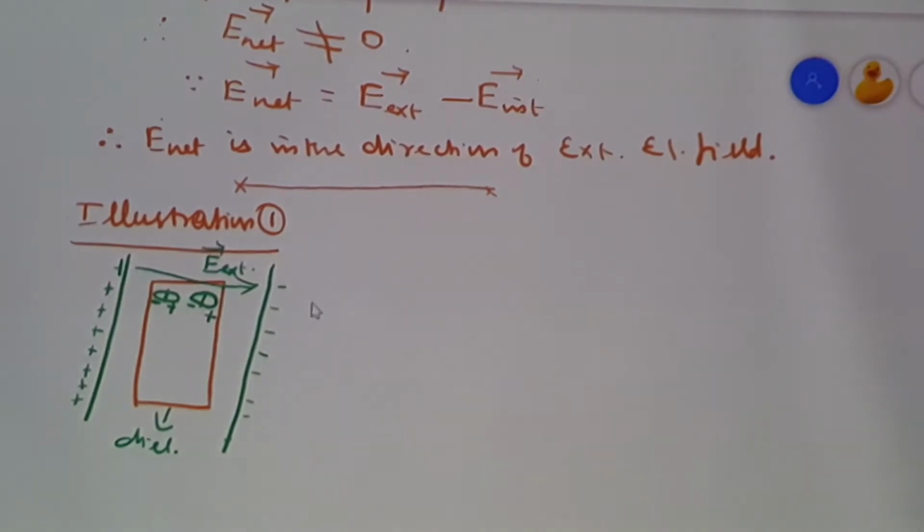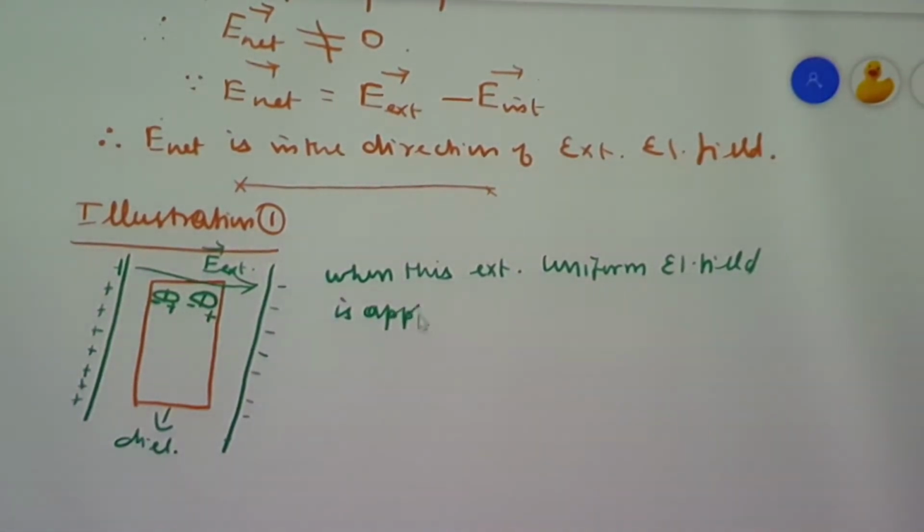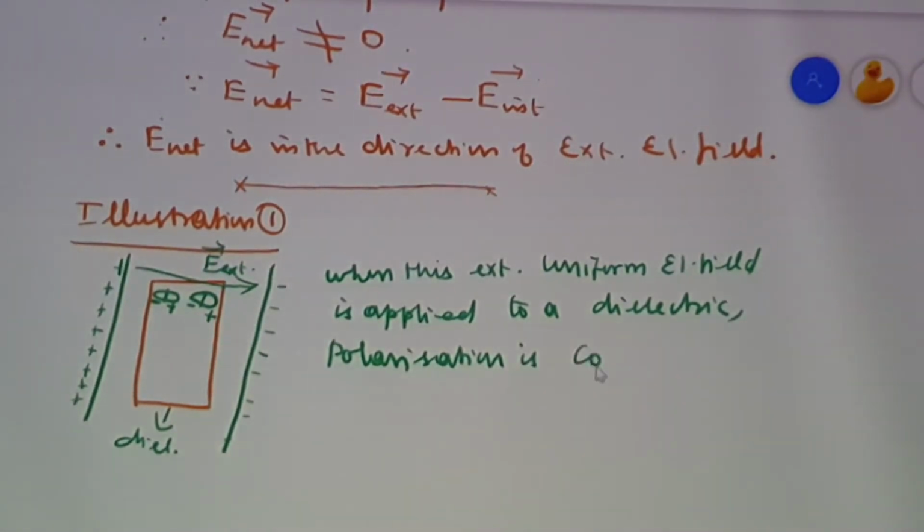So I can write, when this external uniform electric field is applied to a dielectric, what happens? The charges are aligning in a definite direction. That is, dielectric polarization is caused on the dielectric. So, we can say when an external field is applied to a dielectric, polarization is caused.